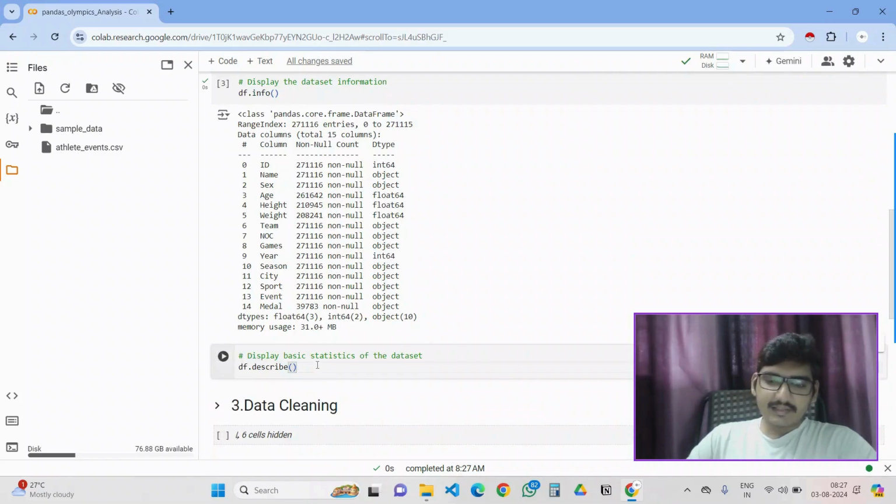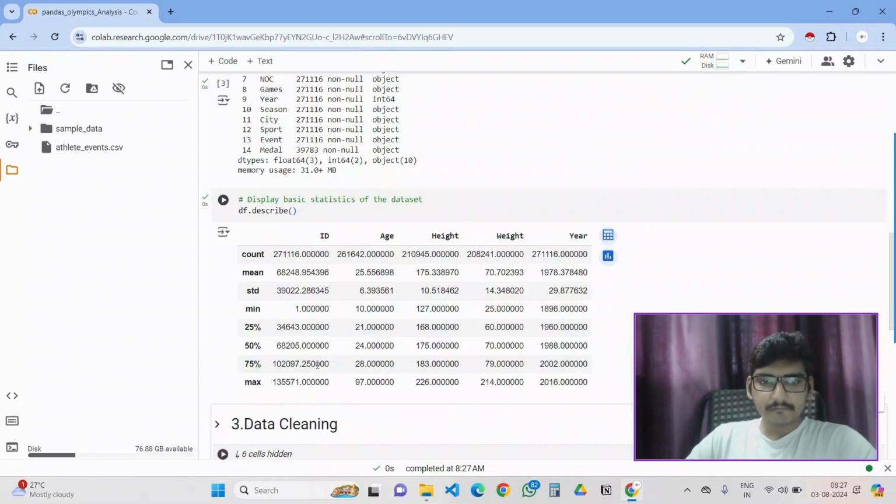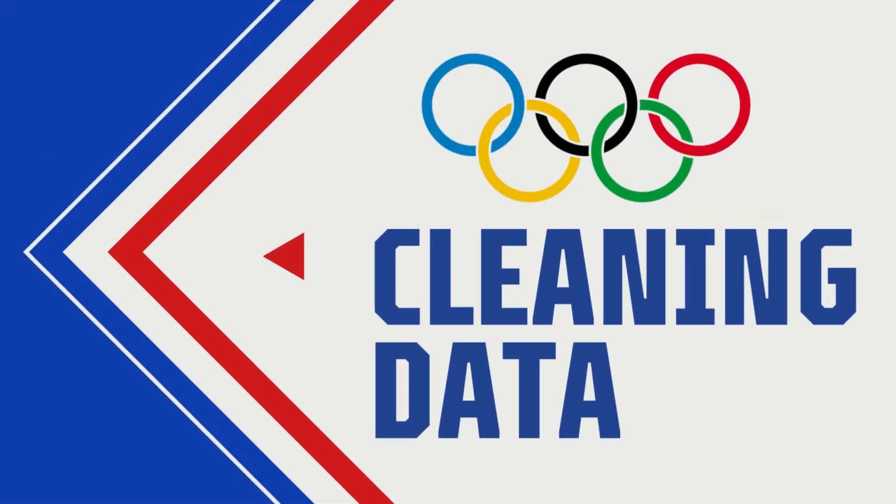Let's describe the statistics of the data. Here are the statistics: count, mean. These are all the descriptive statistics. All the average, 25 percentile, the percentile average, and standard deviation, minimum value, maximum value, mean, and count. All these things are shown here. We can use them if we want to. I'm just exploring the data.